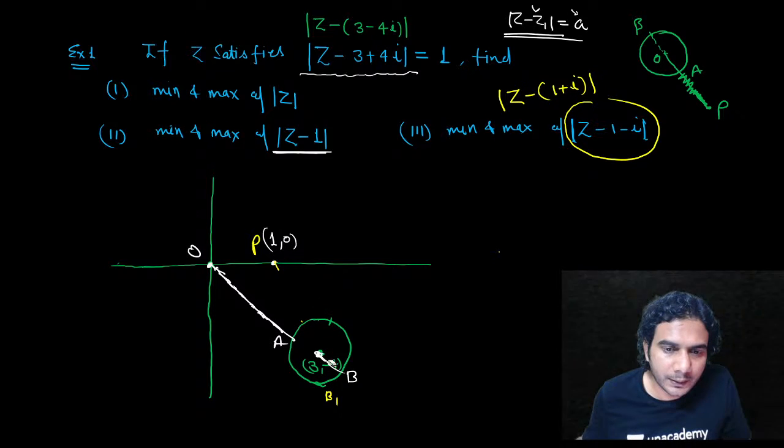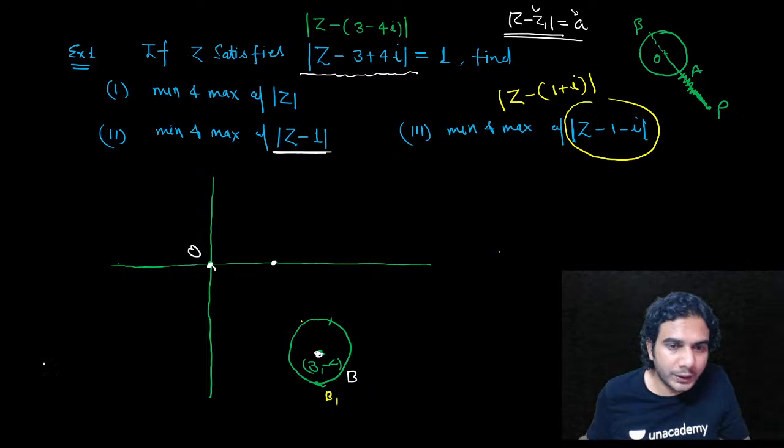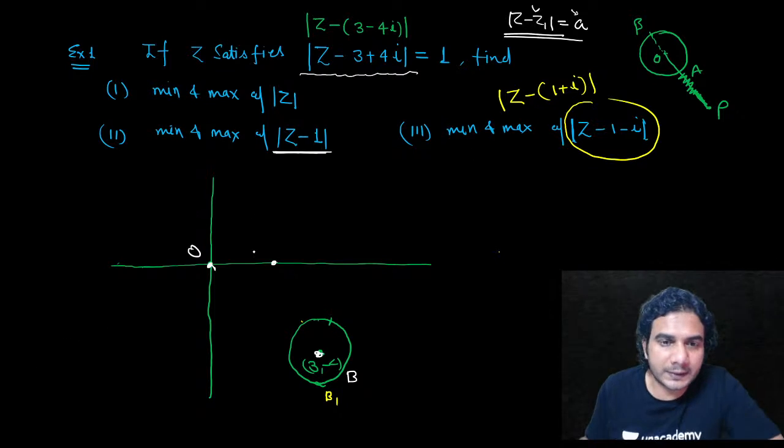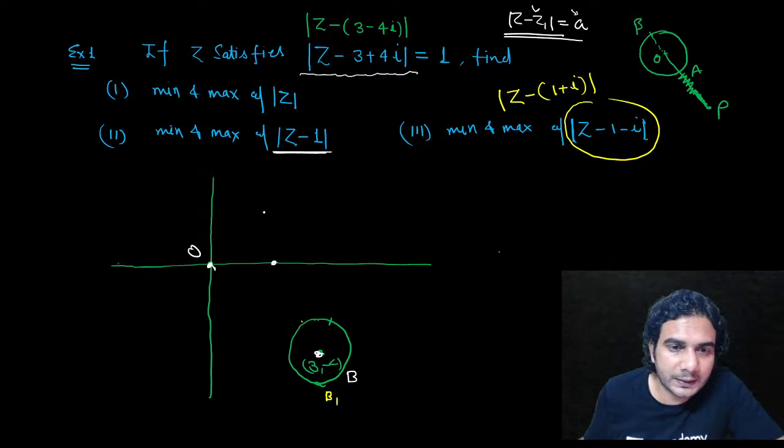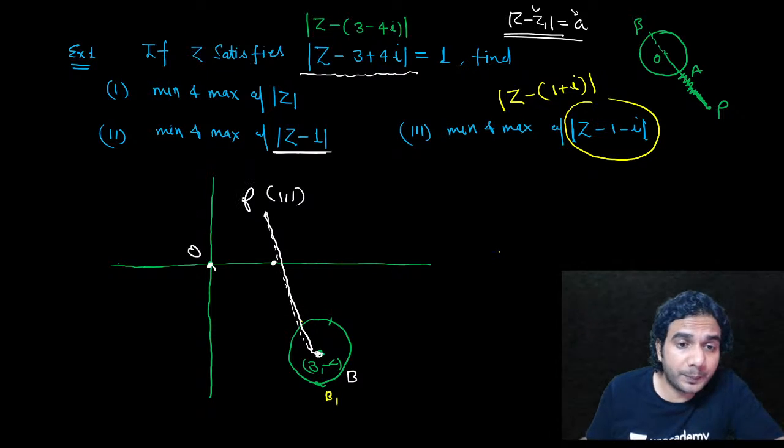So you need to find the distance of z from 1 plus i. So 1 plus i is somewhere here, (1, 1), right? So you just join this with the center. This one. So this point is P, this point is A, and this point is say B, all right?